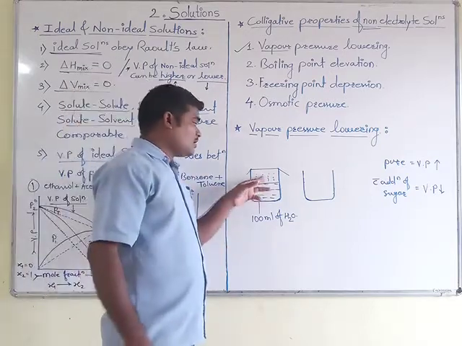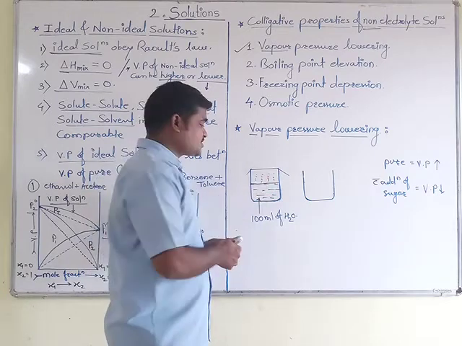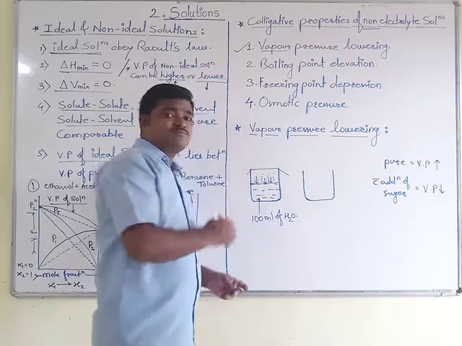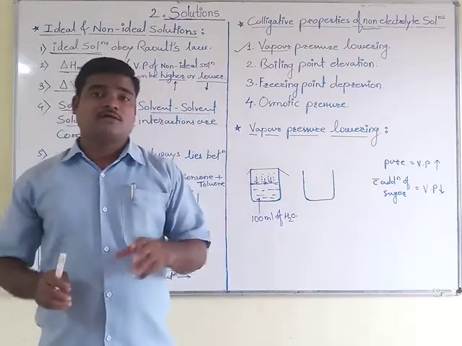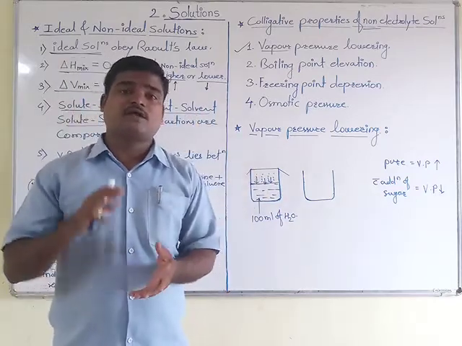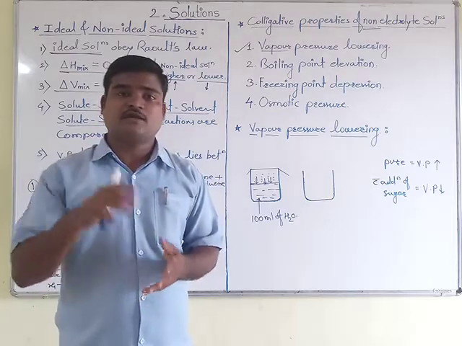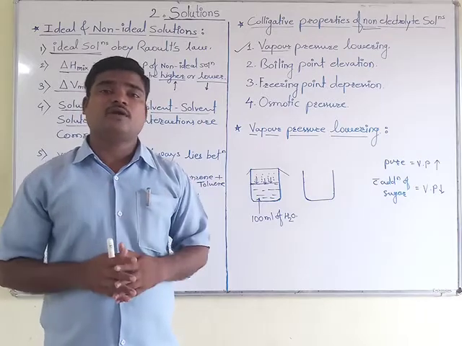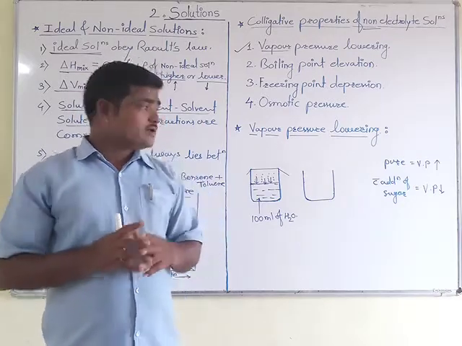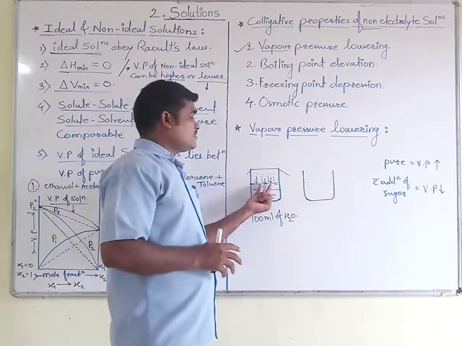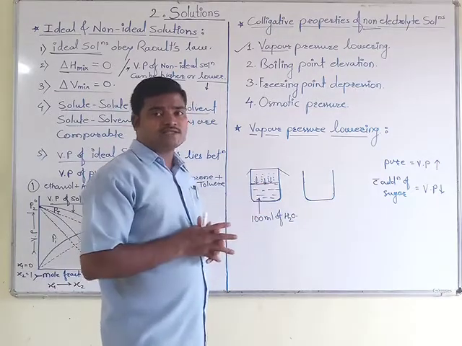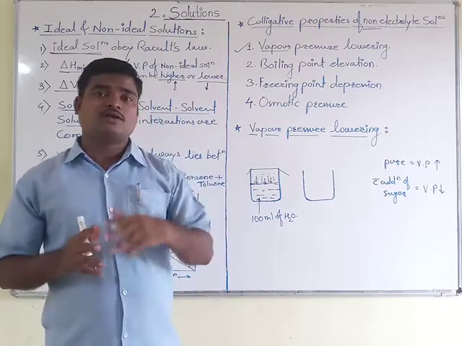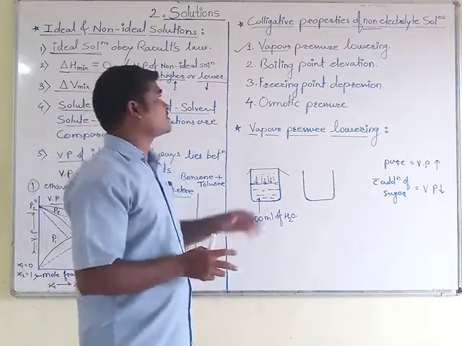These water vapor molecules exert some pressure on the surface of the liquid water, and this pressure is the pressure of vapors exerted on the surface of the liquid. That term we call vapor pressure. In a simple manner, the pressure of vapors exerted on the liquid surface is called its vapor pressure.